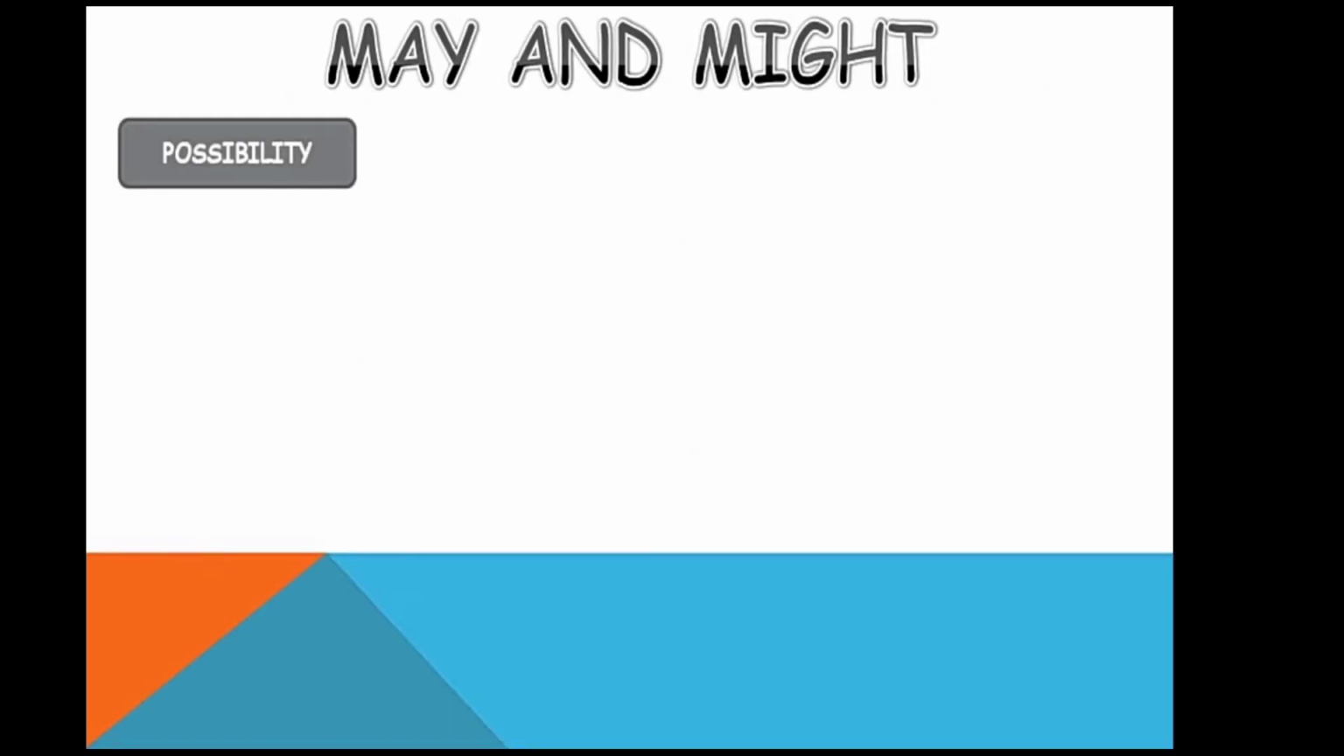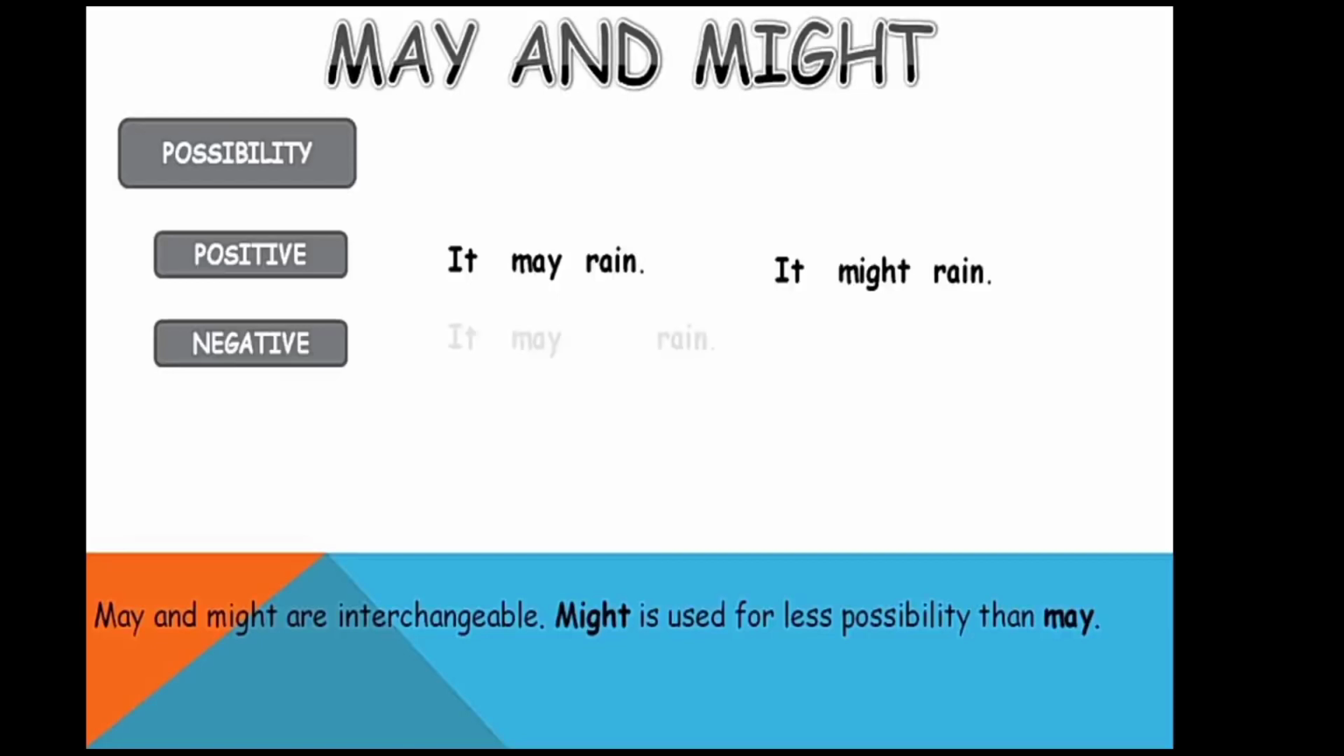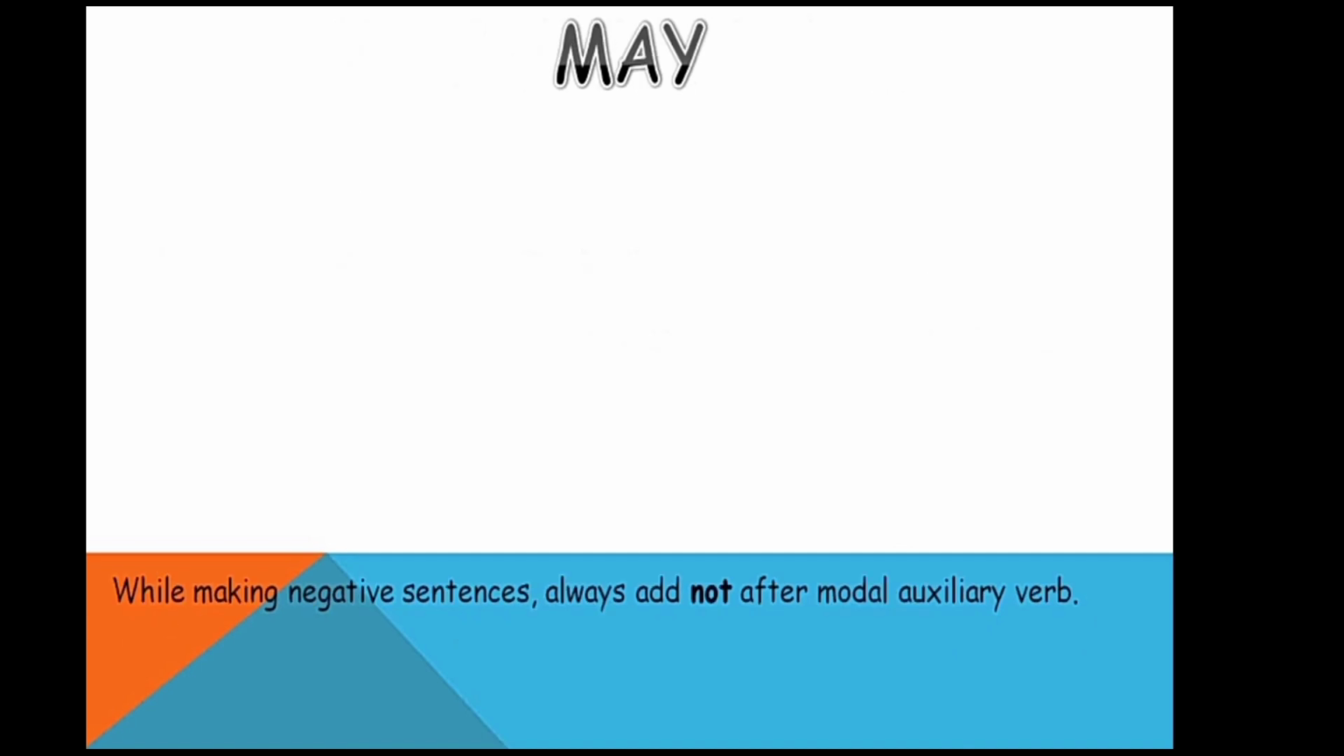May and might are used to show a possibility. For example, it may rain or it might rain. May and might are interchangeable, but might means a lesser possibility than may. If you want to make a negative sentence, then you should put not after the modal auxiliary. Hence it will be: it may not rain, it might not rain.